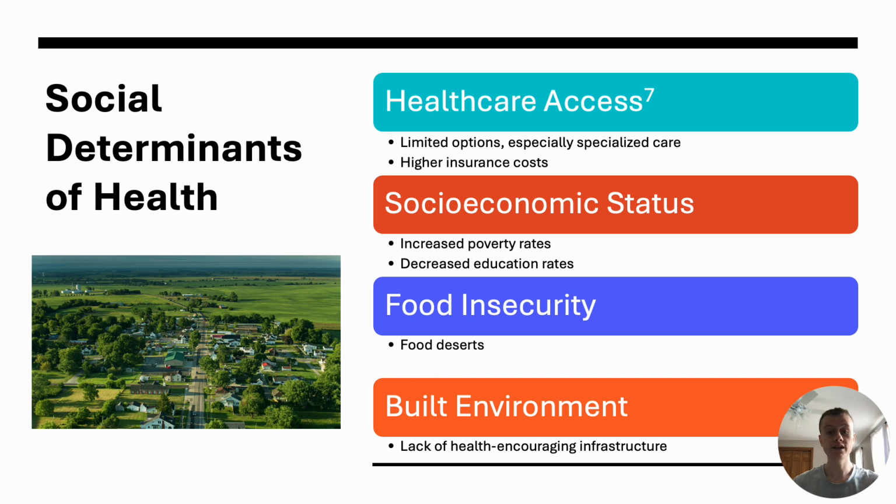Lastly, the built environment can have implications on obesity and diabetes prevalence. While the previous determinants are heavily influenced by the built environment and its resources, additional factors include lack of infrastructure that encourages healthy behaviors and physical activity, or transportation barriers that restrict the same things.